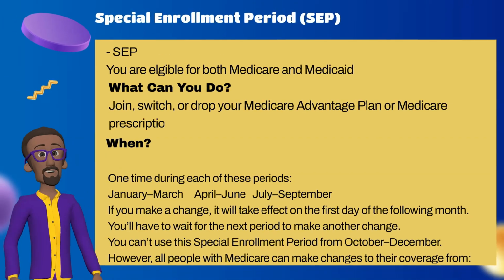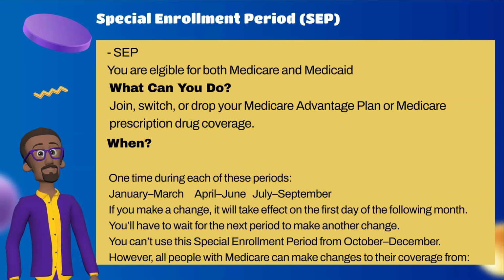SEP. You are eligible for both Medicare and Medicaid. What can you do? Switch Medicare prescription drug coverage or drop your Medicare Advantage plan with drug coverage and return to original Medicare by joining a standalone Medicare drug plan.